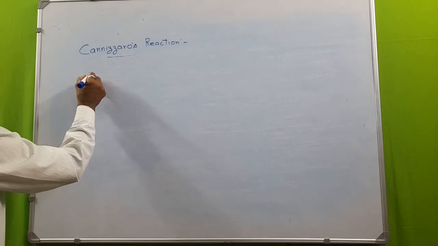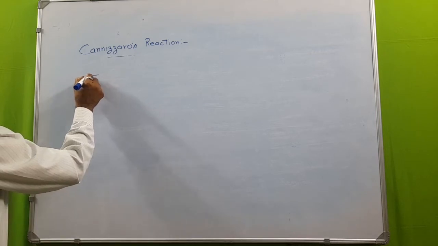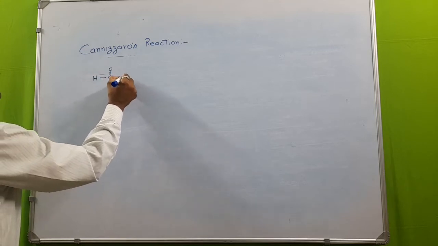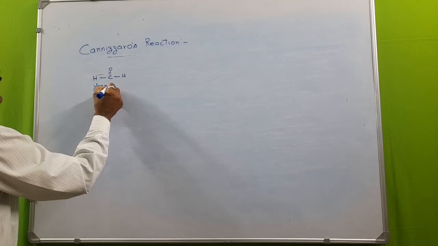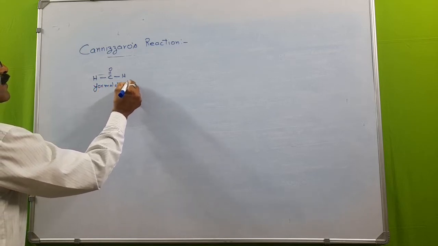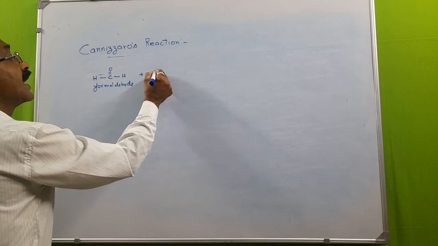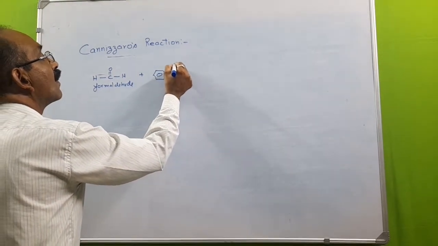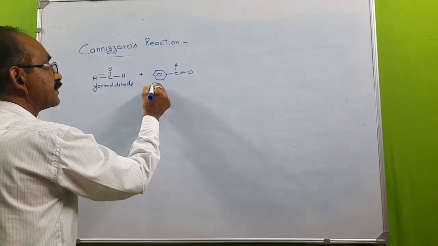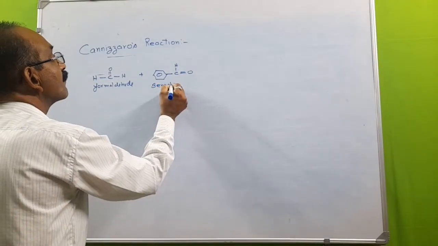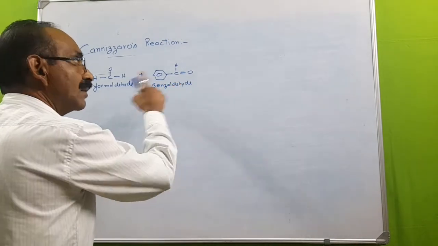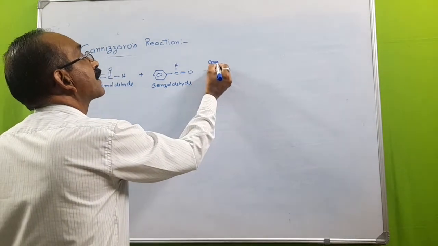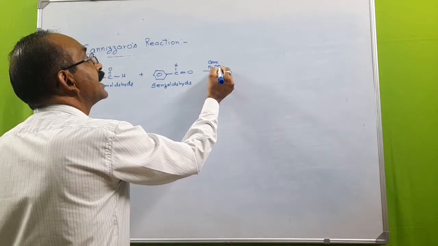Let one of the aldehydes taken be formaldehyde, and the other aldehyde taken be benzaldehyde. And both the aldehydes do not have alpha hydrogen and are treated with concentrated NaOH.